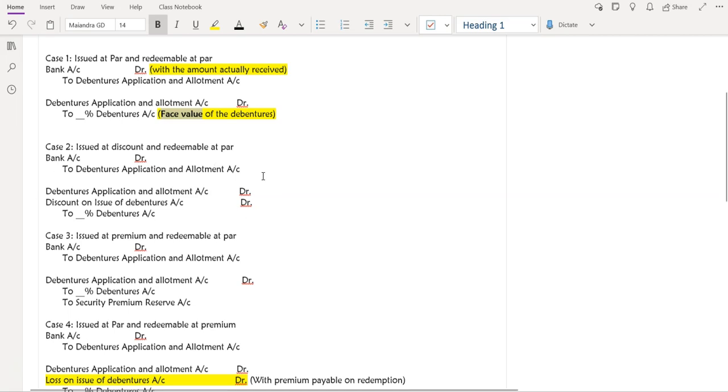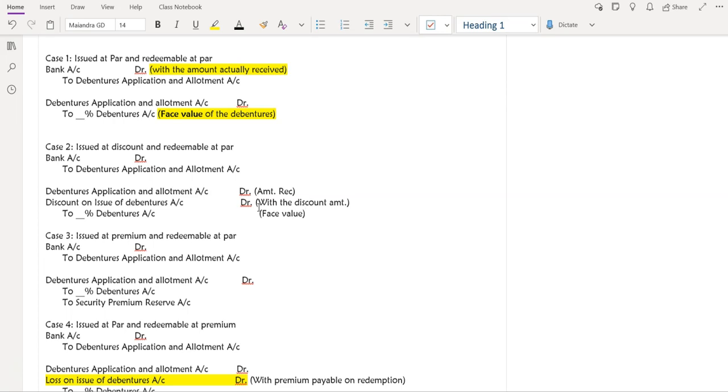Yes, ma'am. So that discount amount will be debited to discount on issue of debentures account, with the discount amount, received, and percentage debentures as usual, face value.